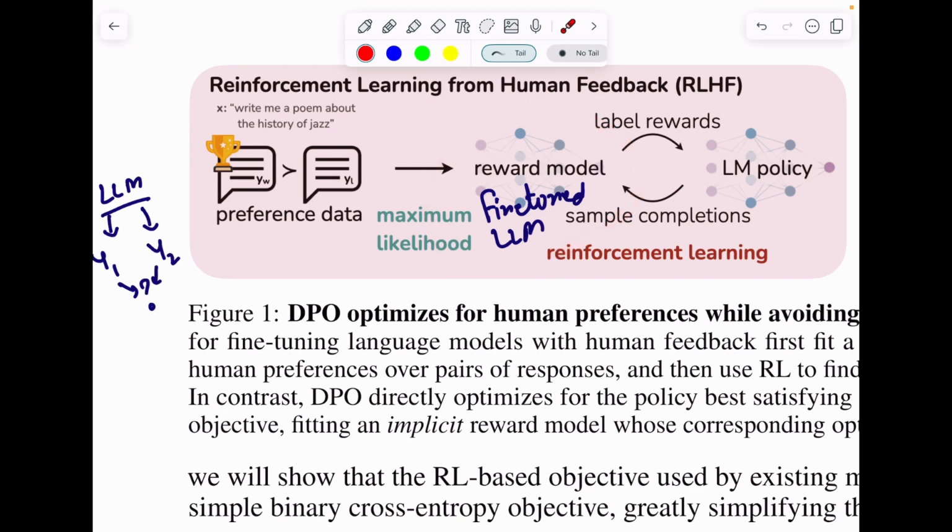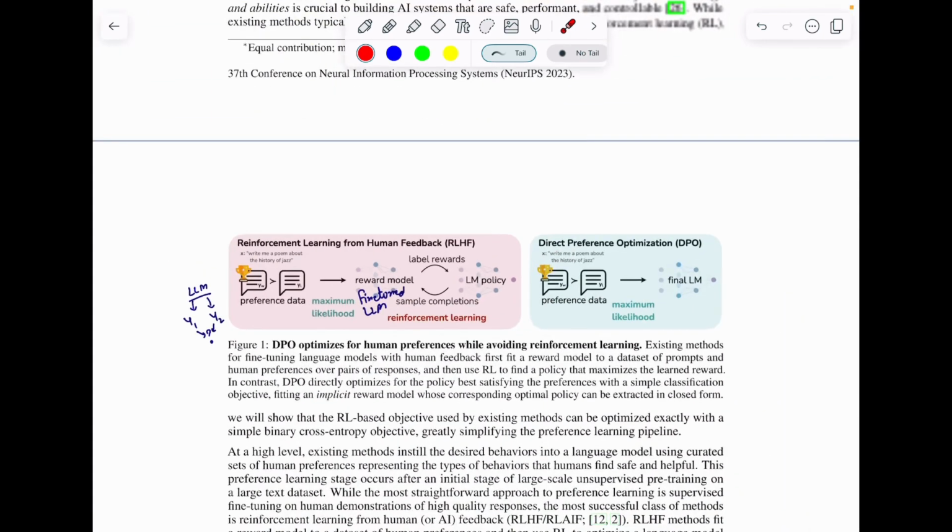What does this reward model say and why is it called a reward model? Because in reinforcement learning, that's how the nomenclature is: every time a model gives you a correct output, you want to give it a positive reward, otherwise a negative reward, and eventually the model will adapt its parameters to create more positive rewards and hence align itself with the preference dataset. So this is the basic formulation of RLHF.